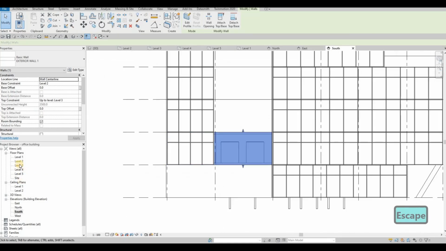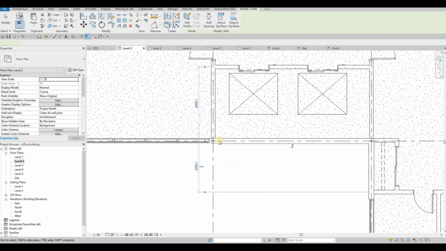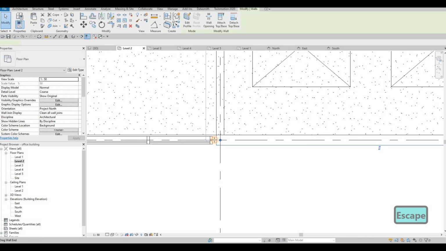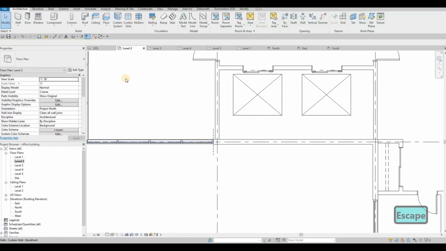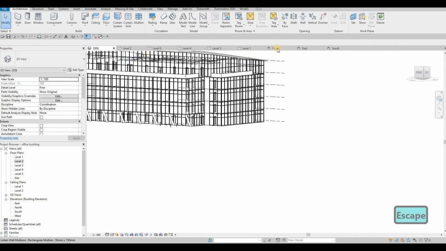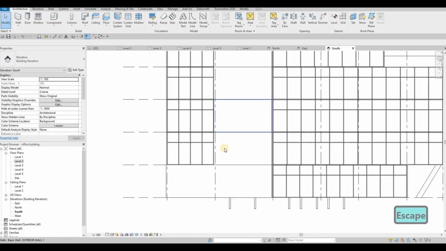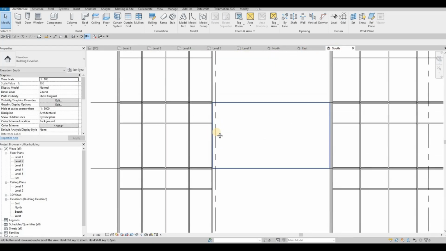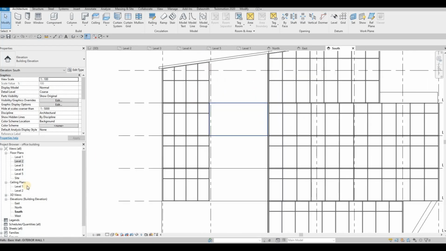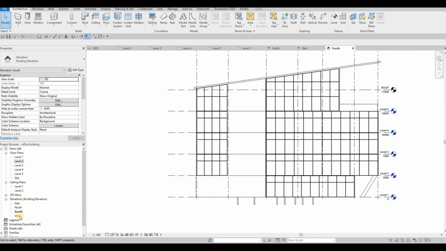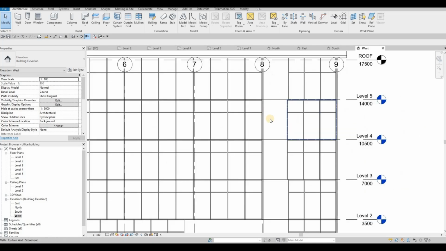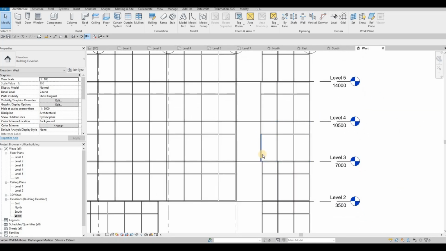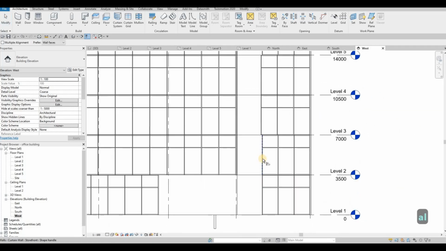And then we just need to go to level 2. I don't want that gap there, so we can just move it. Let's see how it looks on the south elevation, and then everything is lining up. And then go to west, and then here there's a big gap there that we need to align properly.